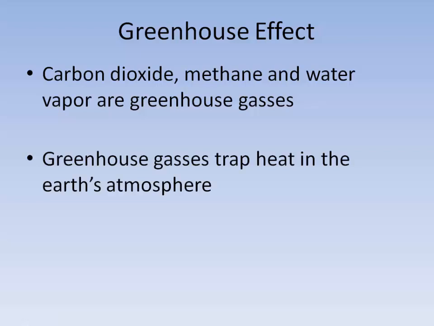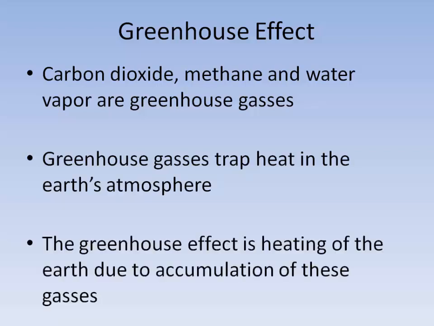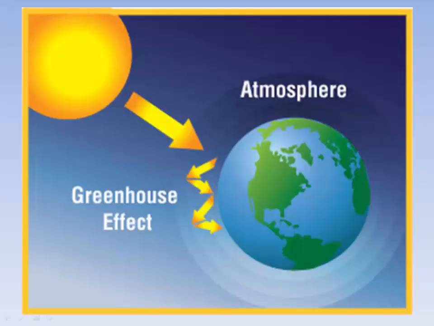Greenhouse gases trap heat in our atmosphere. The greenhouse effect is heating of the earth due to accumulation of these gases in the atmosphere. So greenhouse gases, like carbon dioxide, in the atmosphere trap heat, and that's called the greenhouse effect. And here's what it looks like in a diagram.